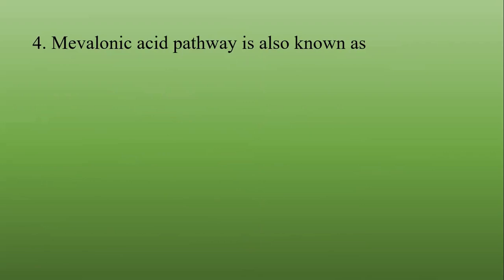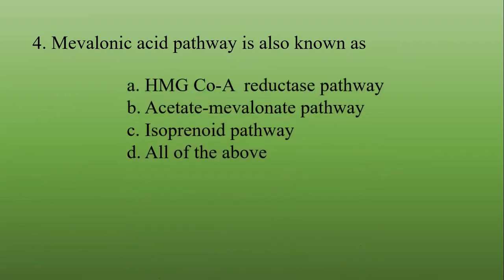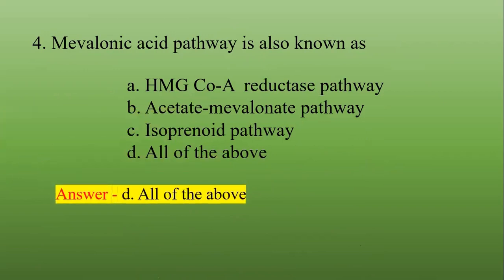Mevalonic acid pathway is also known as what? HMG-CoA reductase pathway, acetate malonate pathway, isoprenoid pathway, or all of the above. The correct answer is all of the above. Mevalonic acid pathway is well known by all these names.